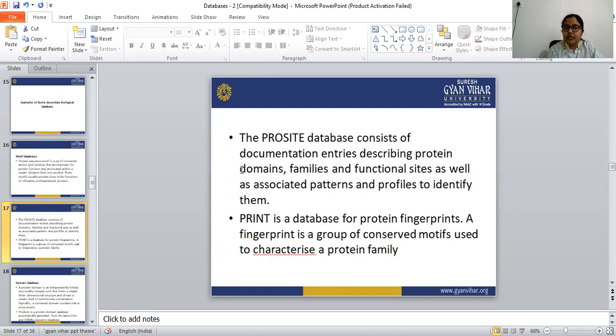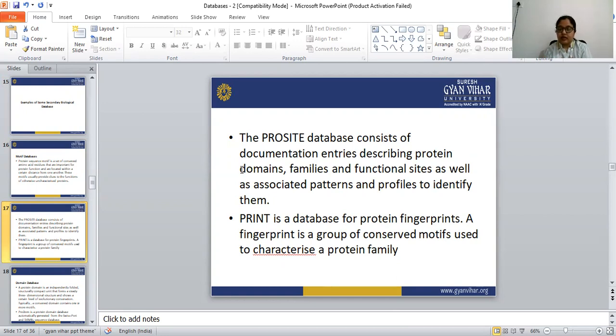PRINTS is the database of protein fingerprints. PRINTS is another database that contains protein fingerprints. A fingerprint is a group of conserved motifs used to characterize a protein family.